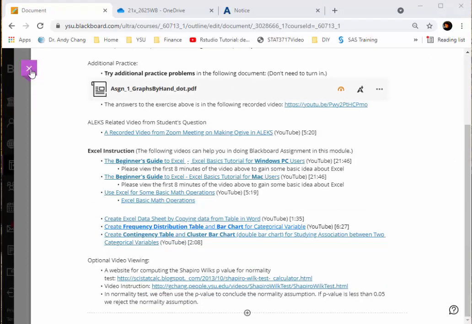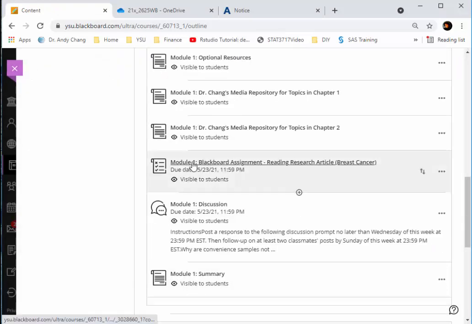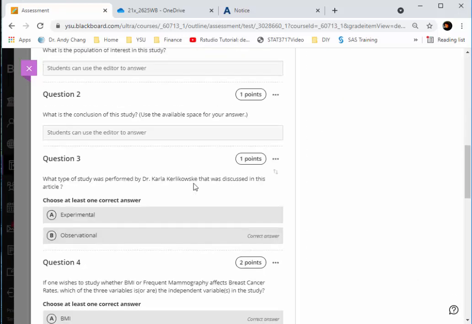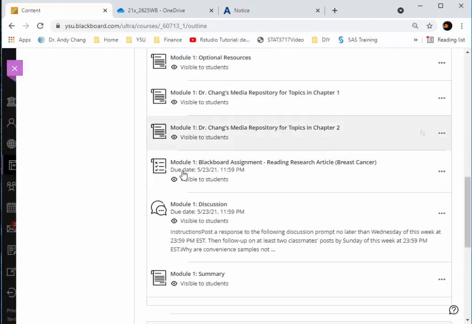Now, I'm going to exit from here. In Module 1, you see this is the Blackboard assignment. You click into it, and you can do the Blackboard assignment. In this assignment, what you need to do is just read this article and then answer some questions. Then there's this discussion board. They're all extra credit activities, so it's optional, but I do encourage you to participate in